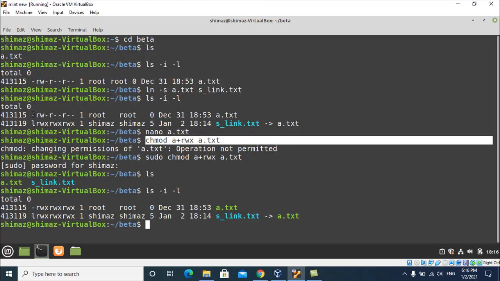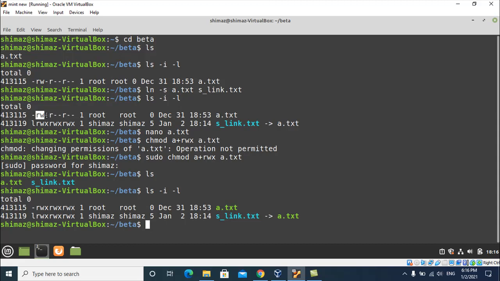Earlier you can see there was no executable permission and no write permission for the group, and no write and executable permission for others. So I just gave the full permission to all the users. Okay, so now nano a.txt, if you want you can add sudo also.